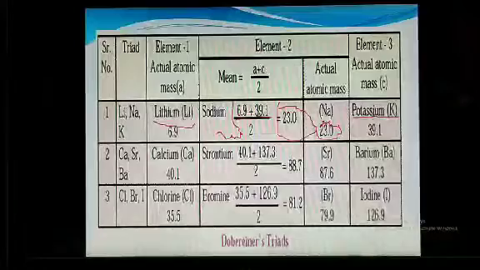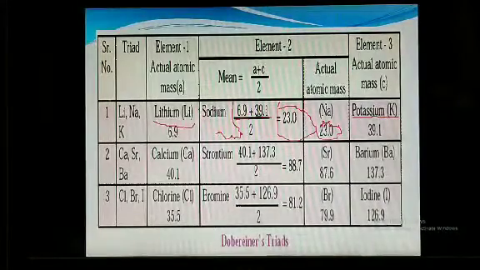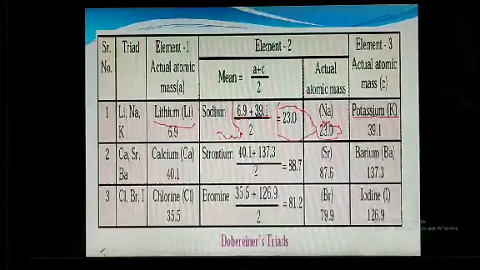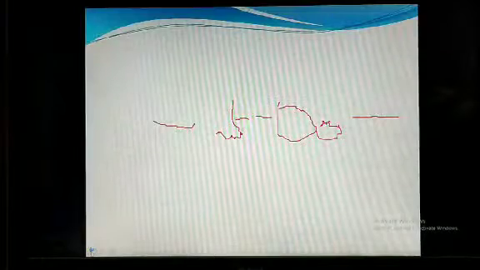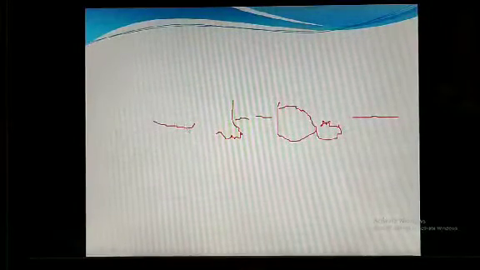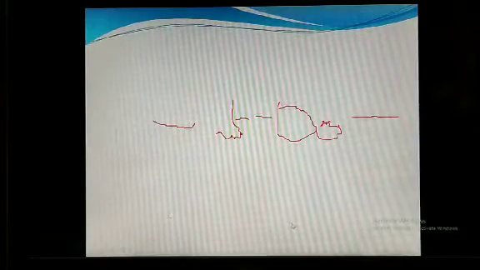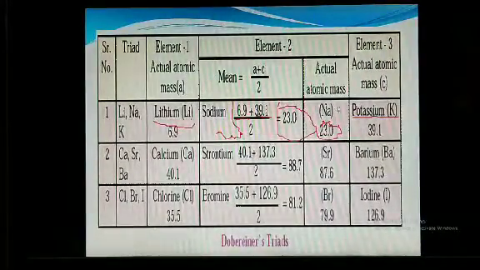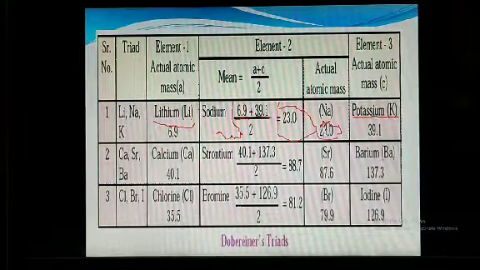If you are considering this triad, lithium, then sodium and potassium. First is lithium, last is potassium. Adding both and dividing by 2, you will get that. Sodium has atomic mass number 23.